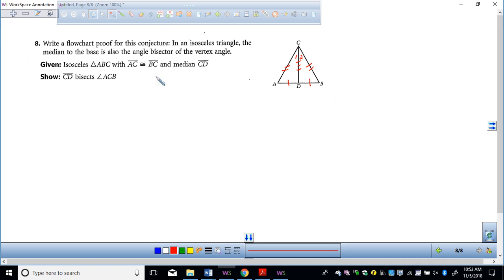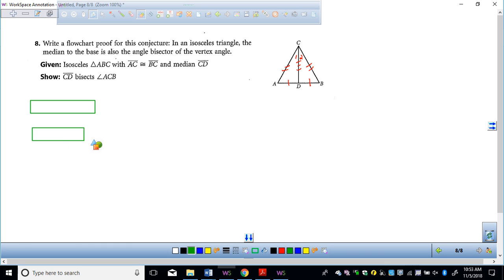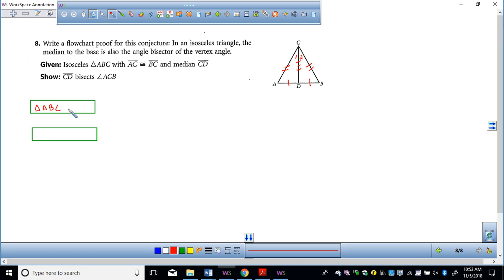So I'm going to make some boxes, okay? Isosceles triangle ABC. So first, let's make some boxes. I'm going to put two boxes right here. One box here. I'm going to put another box here. I'm going to say in one box that triangle ABC is isosceles.